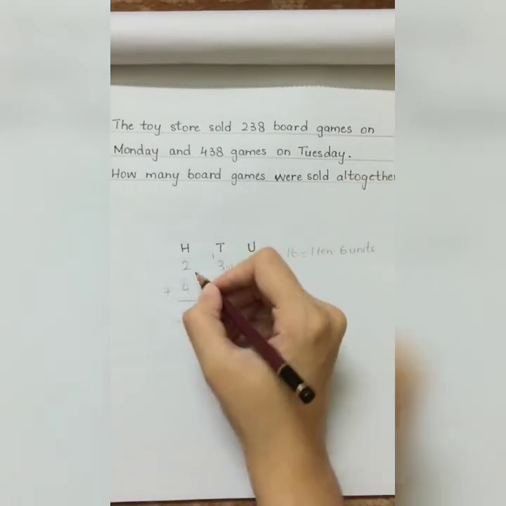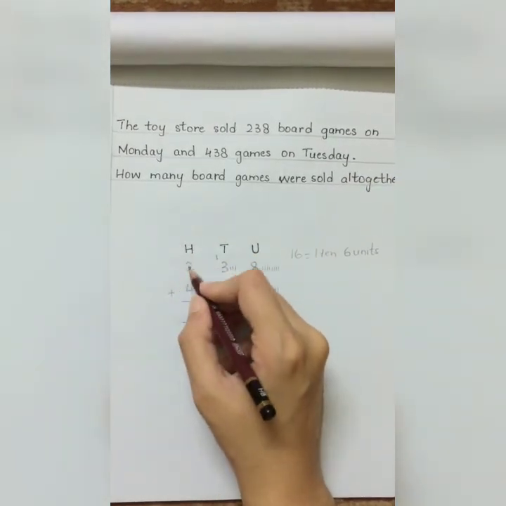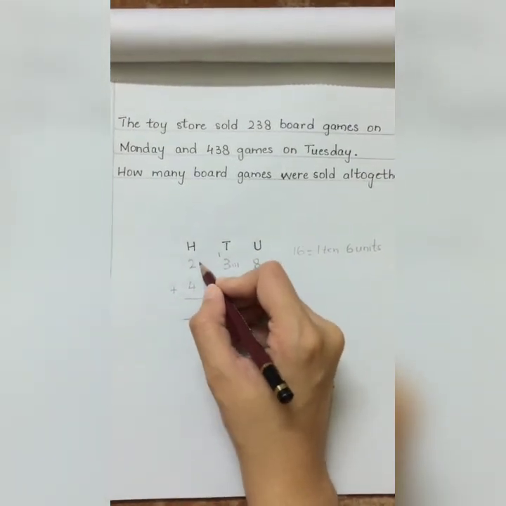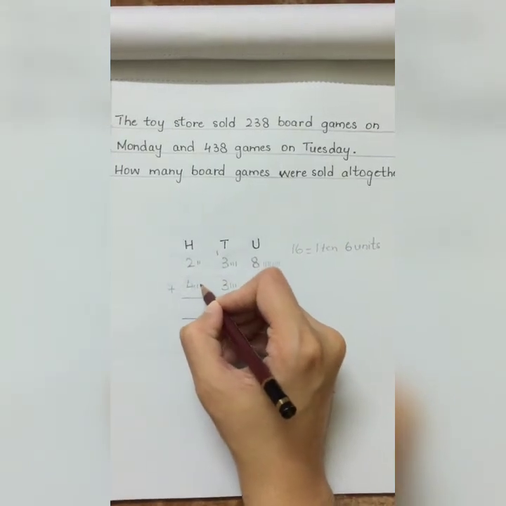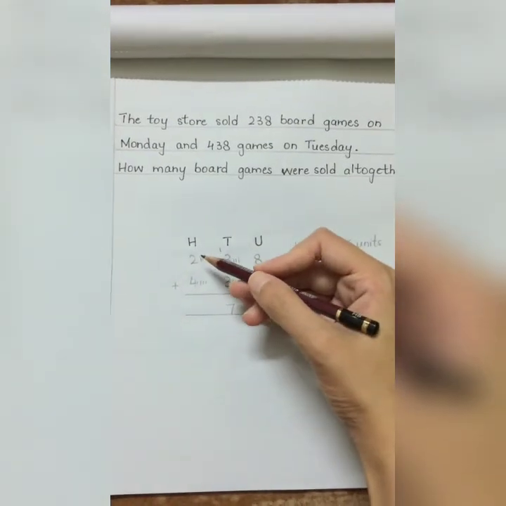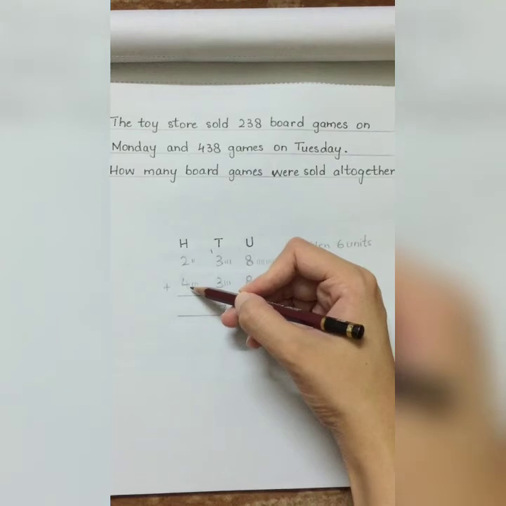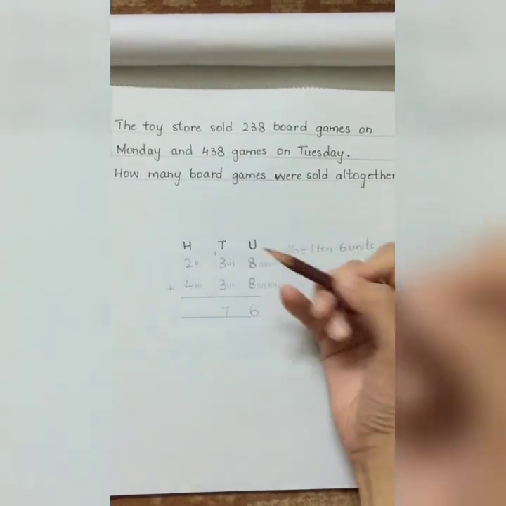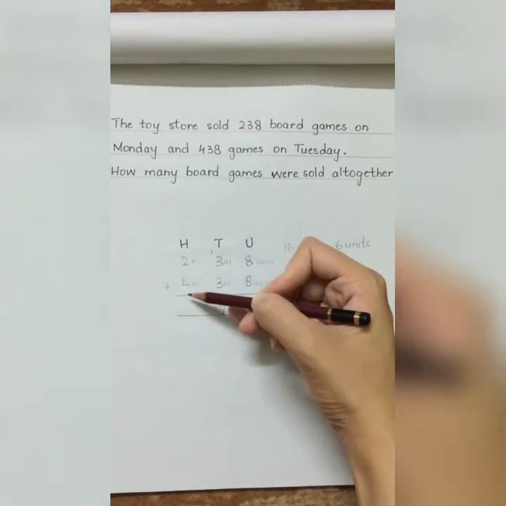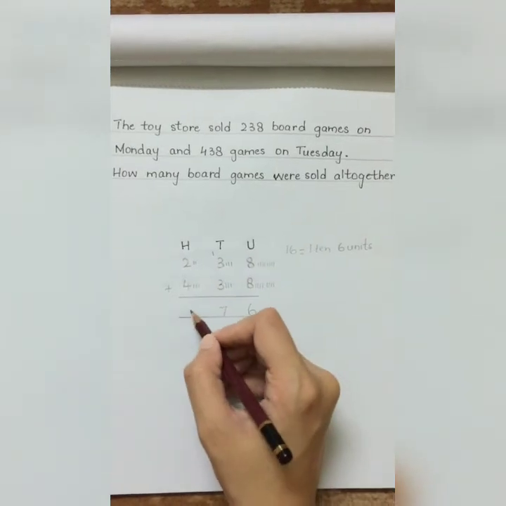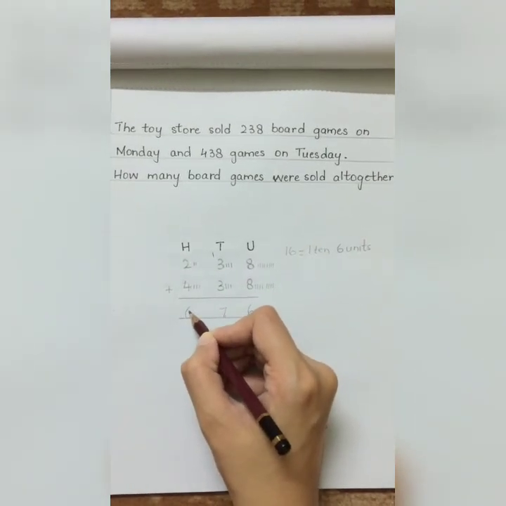And now we are going to add the digits that are present in the hundreds place. And in hundreds place we have no carry, so we will just add the digits that are present here. So let's add them. 1, 2, 3, 4, 5, 6. So students, when we add 2 hundreds with 4 hundreds, the answer we get is 6 hundreds.